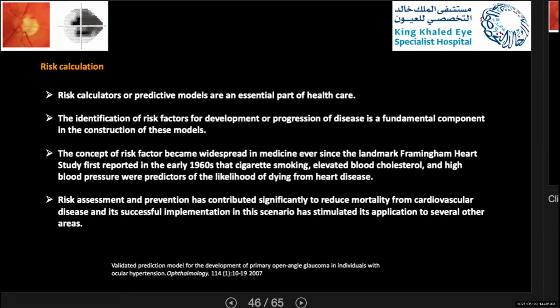Actually, the concept of risk factors became widespread in medicine ever since the landmark Framingham Heart study first reported in the early 1960s that cigarette smoking, elevated blood cholesterol, and high blood pressure were predictors of the likelihood of dying from heart disease. So risk assessment and prevention has contributed significantly to reducing mortality from cardiovascular disease, and its successful implementation in this scenario has stimulated its application to several other areas and specialties.